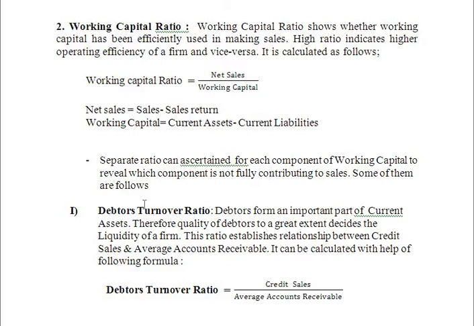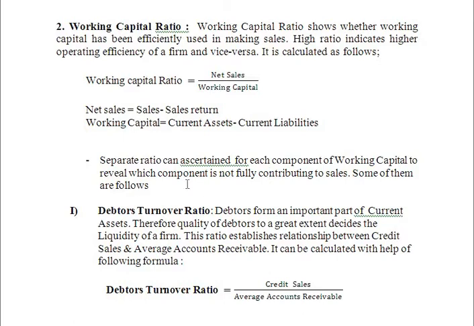Some of them are as follows. Components of working capital are nothing but the items of current assets and current liabilities. How well these components are contributing towards net sales, we will get to know after calculating these working capital ratios.